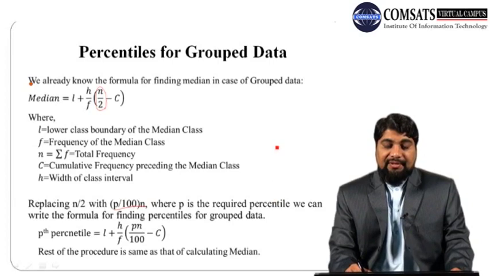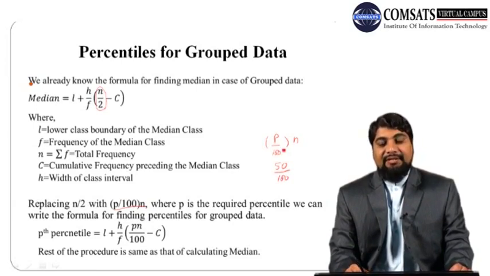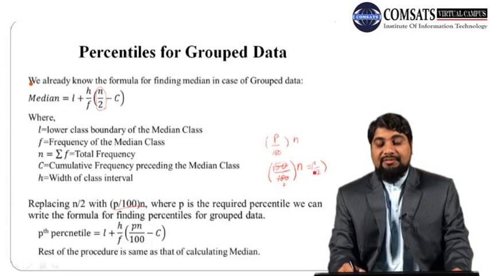Because if we replace p by 50 in order to get the 50th percentile, or the median, because median is the same as the 50th percentile, then simplifying it, we get 1 by 2 times n, which in the case of median is written as n by 2.